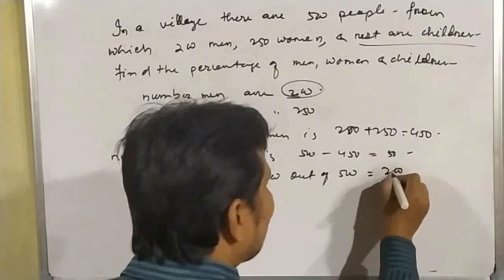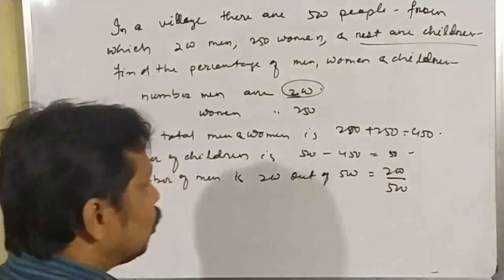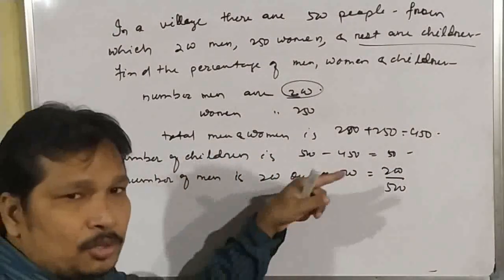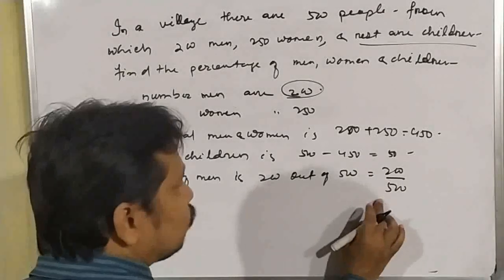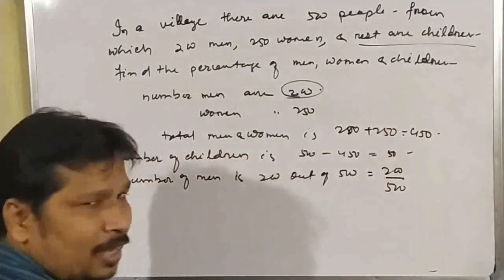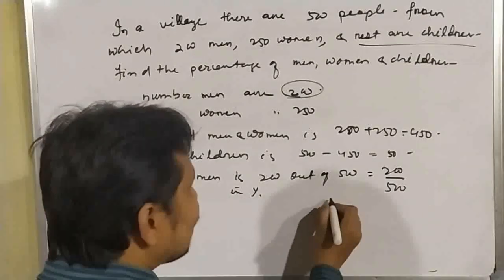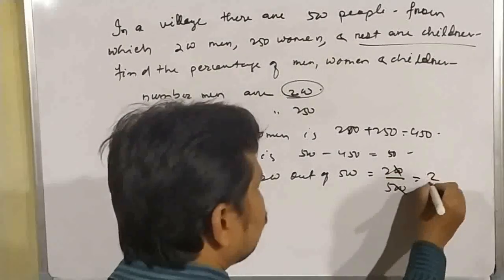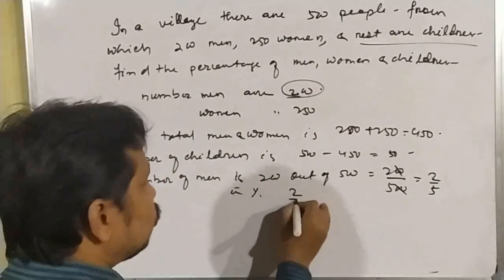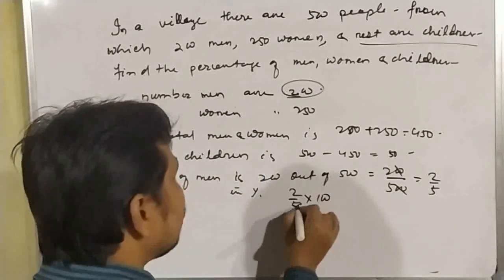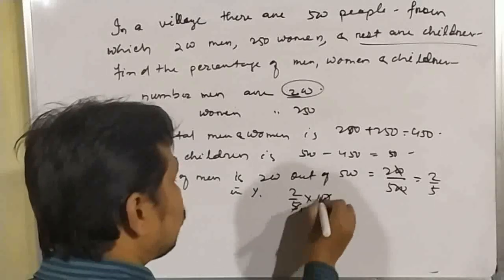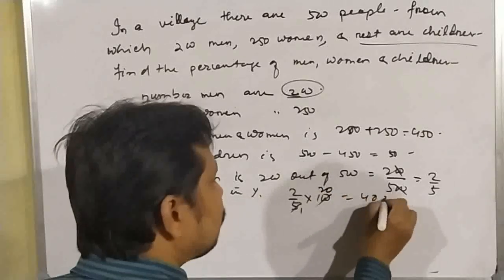That means 200 divided by 500. When we convert these things into percentage, we have to multiply it by 100. So in percentage, what will the answer be? 200 by 500, 100 cancel, 2 by 5. In percentage, 2 by 5 into 100, 5 and 100 cancelled, 5 20s are 100, equal to 40%.